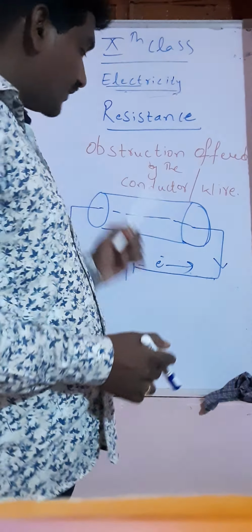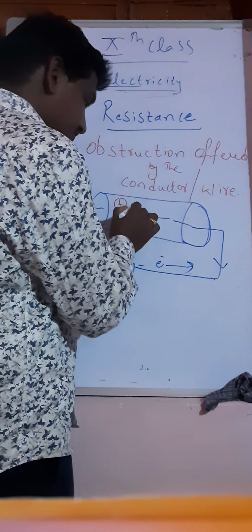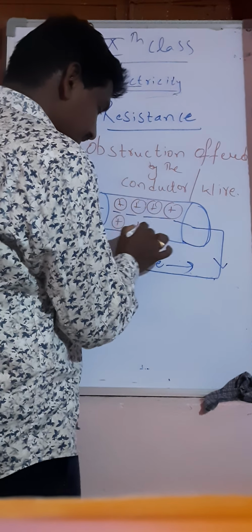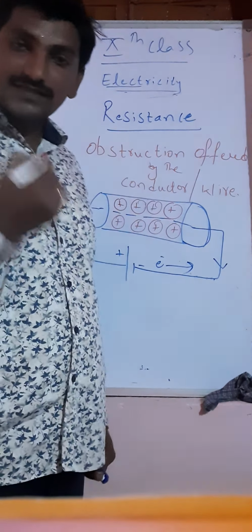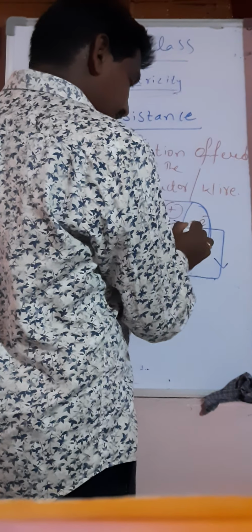These positive charges, located throughout the length of the wire, offer obstruction, since the electron is entering here.